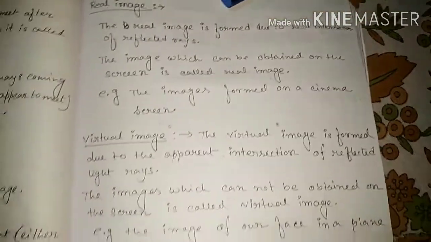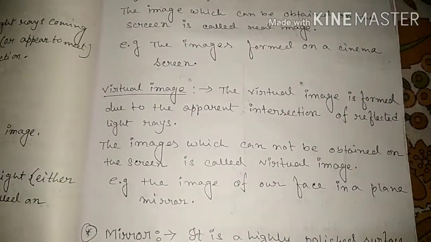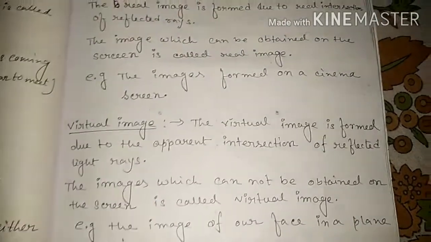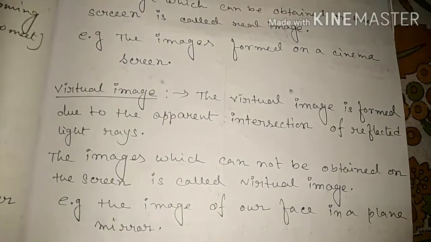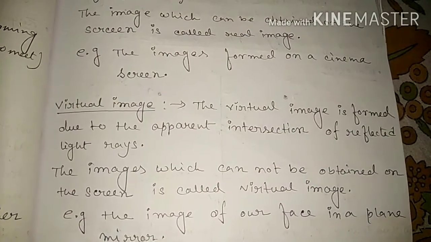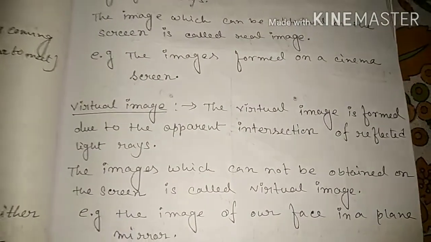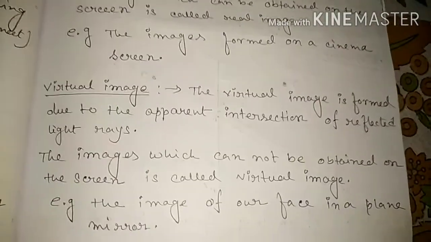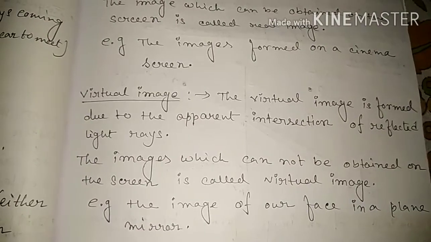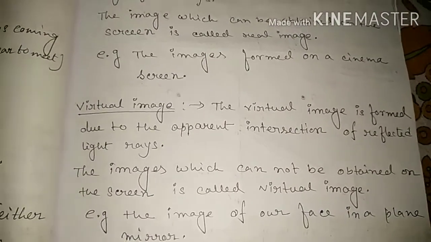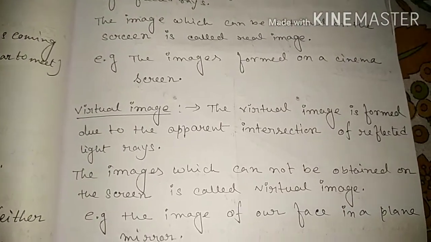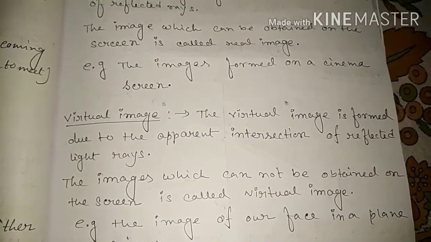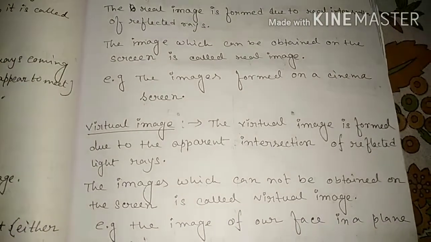That means if we place a screen in the case of a virtual image, we cannot obtain the image on the screen. That type of image is called a virtual image. The image of our face or ourselves in a plane mirror is an example of a virtual image. When we see ourselves in a plane mirror, we consider that from behind the mirror, from a certain point, the light rays are coming.